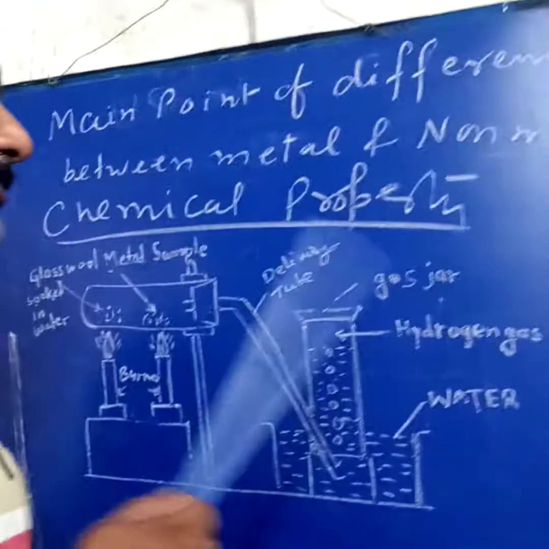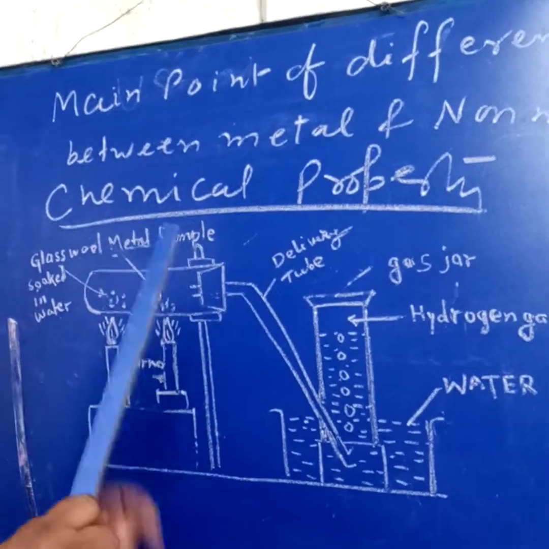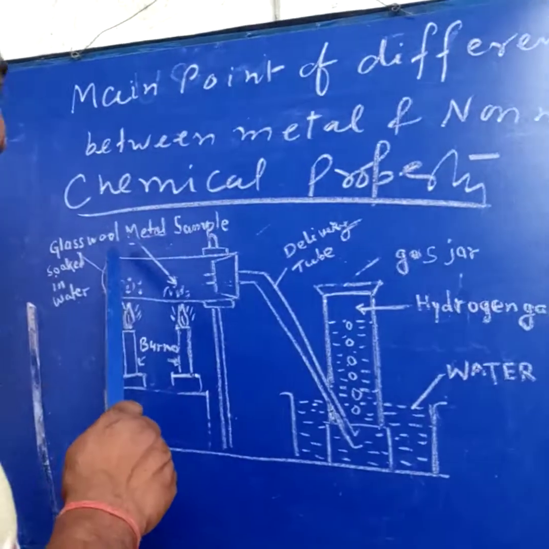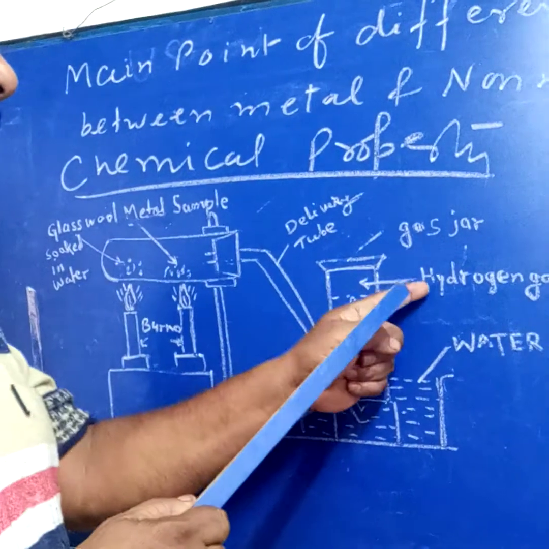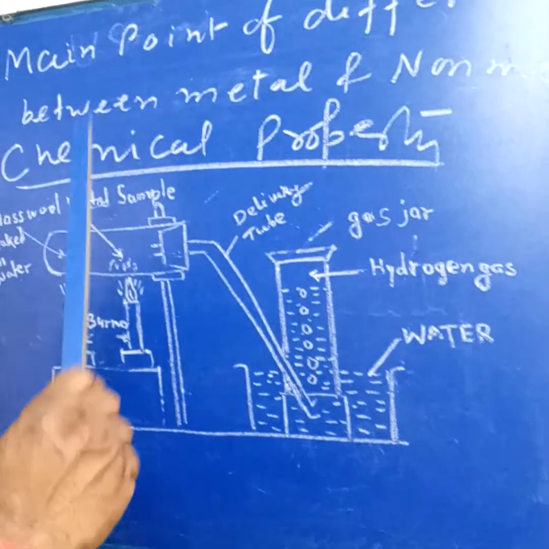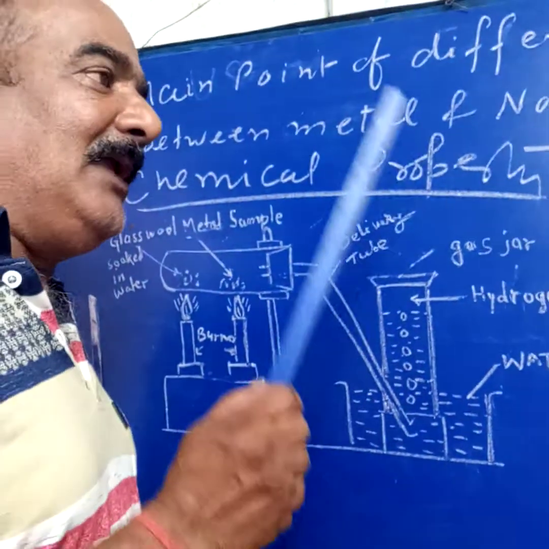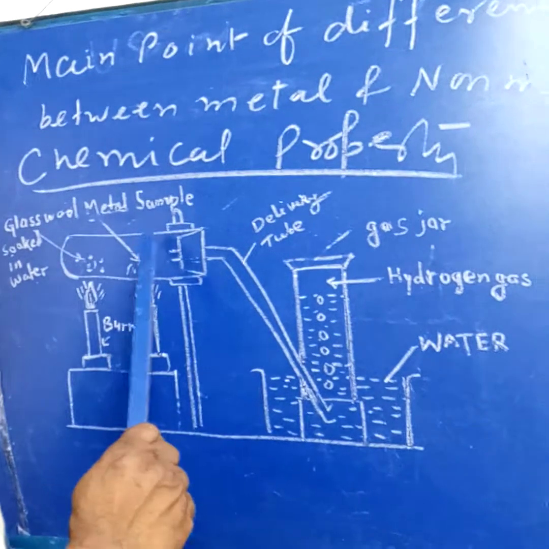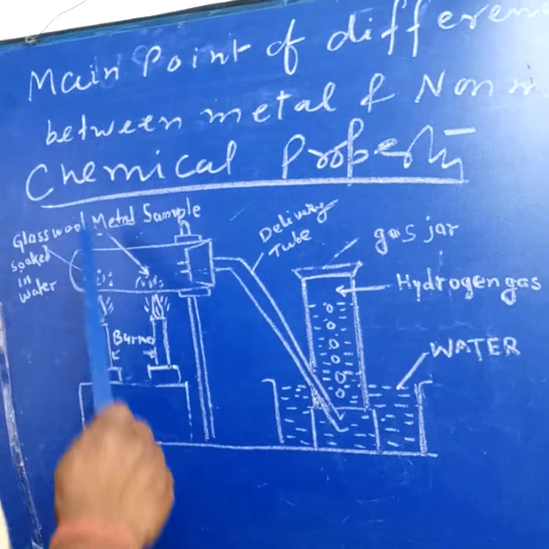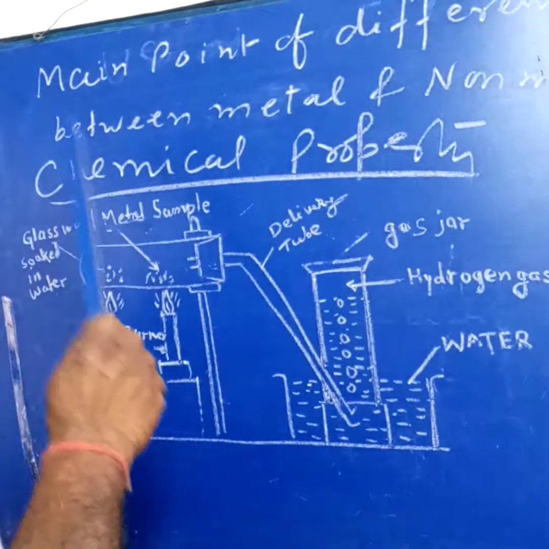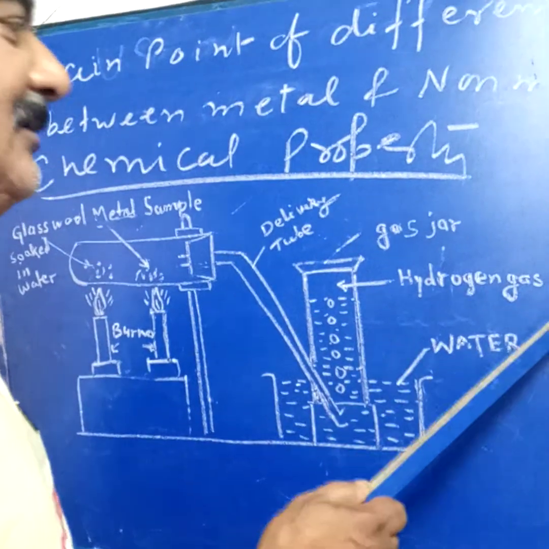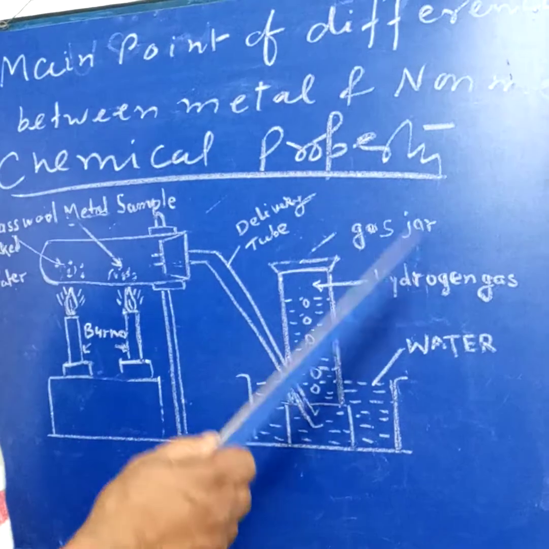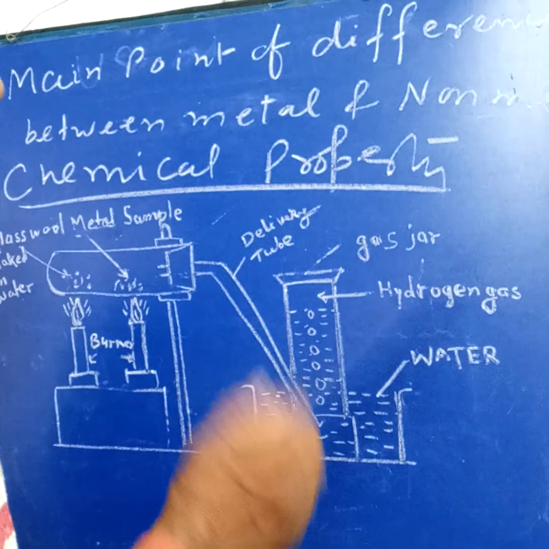Now the question: why do non-metals not produce it? Metals donate electrons, but non-metals gain electrons. That's why non-metals will not displace hydrogen, because they will not give electrons. All non-metals always gain electrons, not lose them. But metals lose electrons, so only metals produce hydrogen gas. So we can say about chemical properties: all metals react with water and acid to produce hydrogen gas, but non-metals never react with water and acid to produce hydrogen gas.